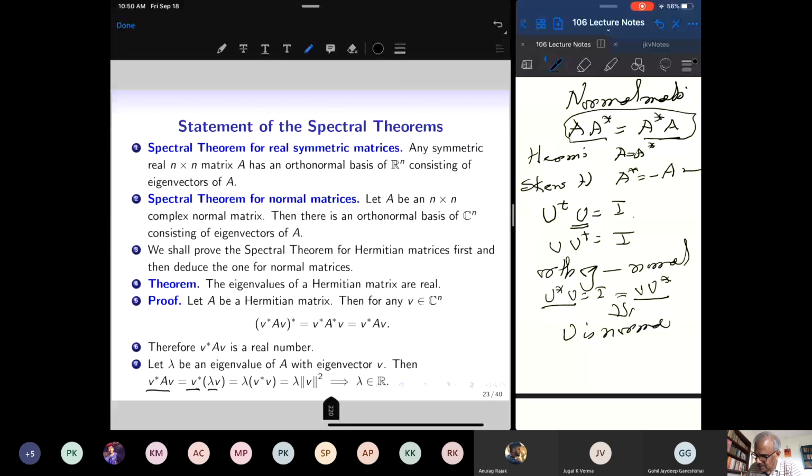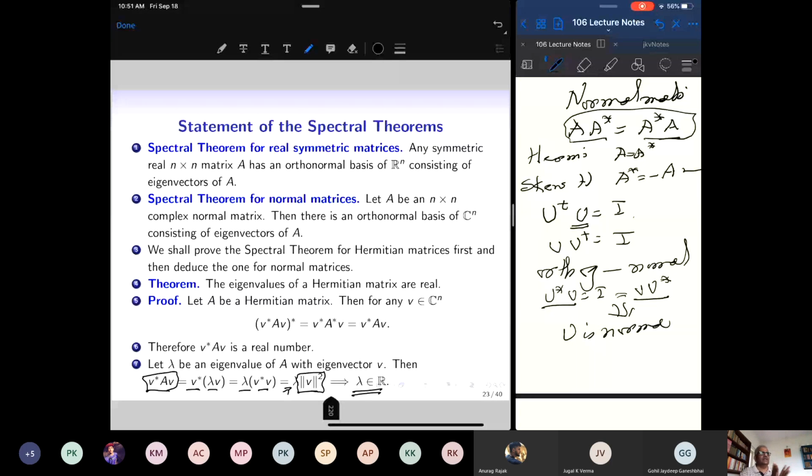So we get lambda V star V. V star V is the inner product of V with itself, and that is the square of the length of V. Just look at this: V star A V is a real number, and the square of the length of V is a real number, and therefore lambda has to be a real number.